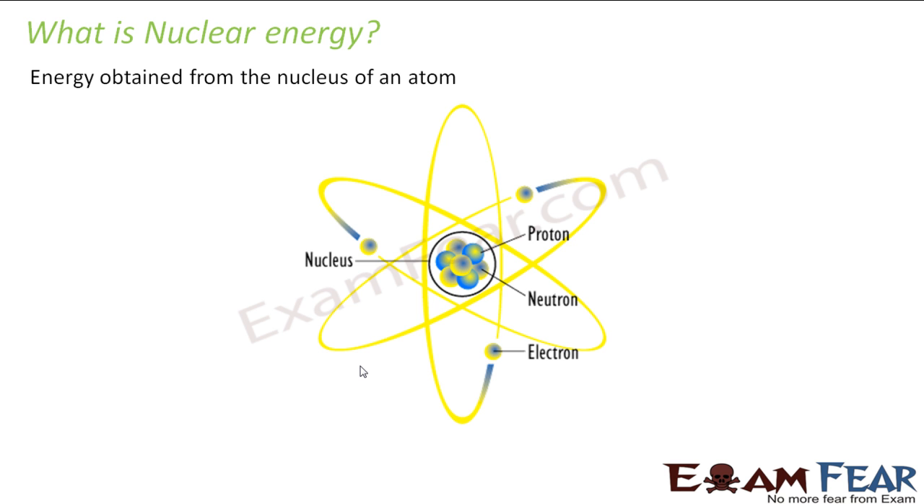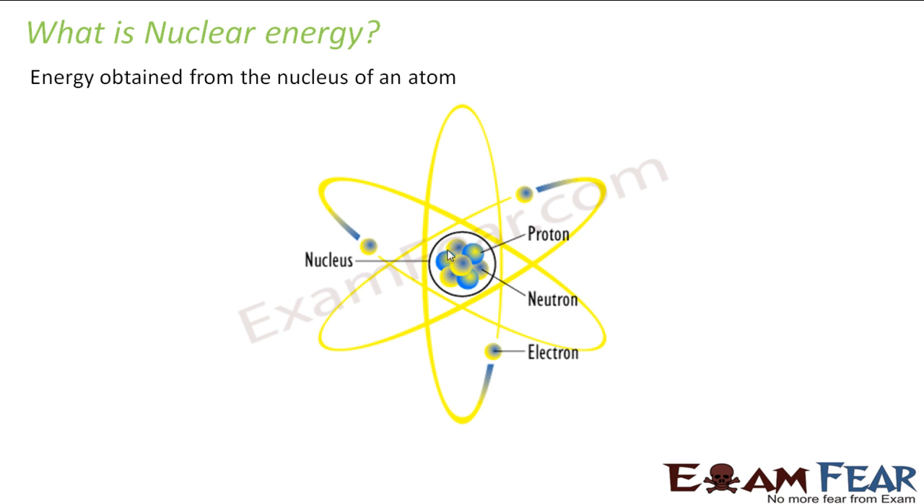Because what is an atom? Whatever we see around us is all matter, and that is made up of small substances called molecules. Each molecule is made up of atoms, and then each atom consists of a nucleus. So just imagine how small that nucleus is. We can obtain energy from that nucleus of the atom, and that is known as nuclear energy.